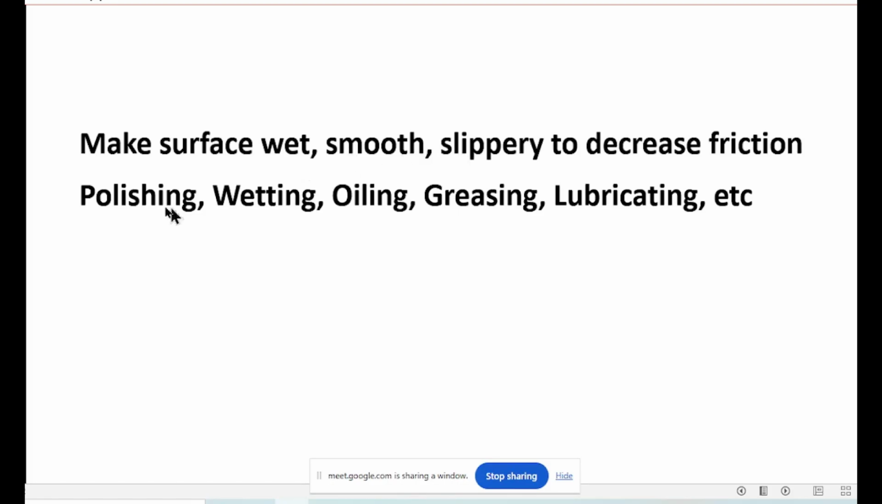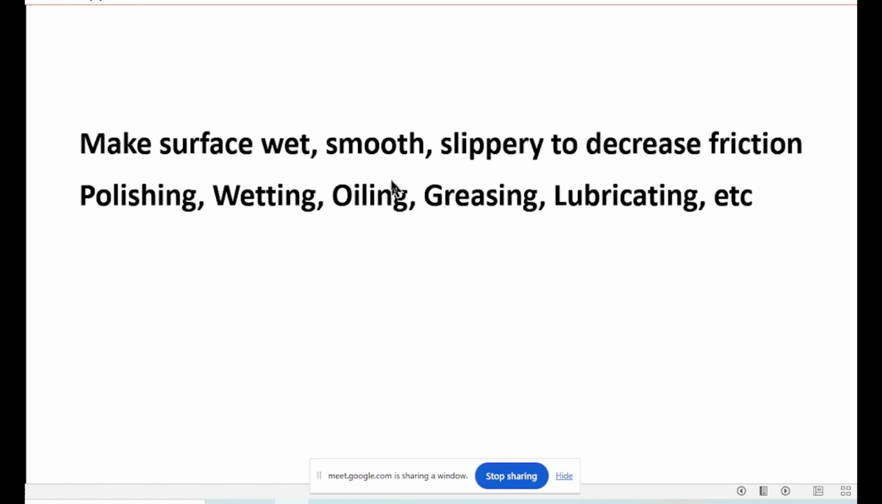How do you do it? Polishing will make it smooth. Wetting, oiling means put oil, that will make it slippery. Or greasing. This oil and grease, they are called lubricants. So use lubricants like oil or grease, or wet it, pour water, or polish it. That will make it smooth and slippery, and that will decrease the friction.